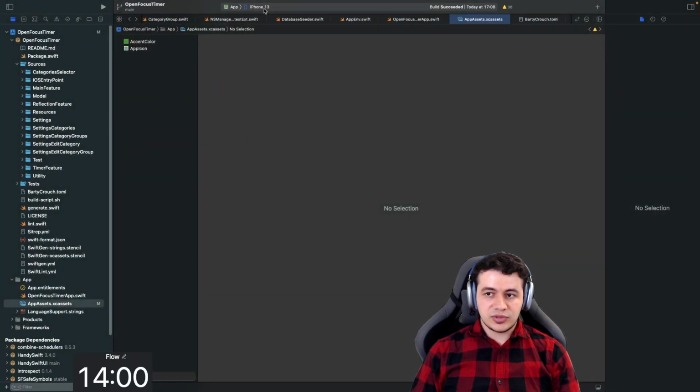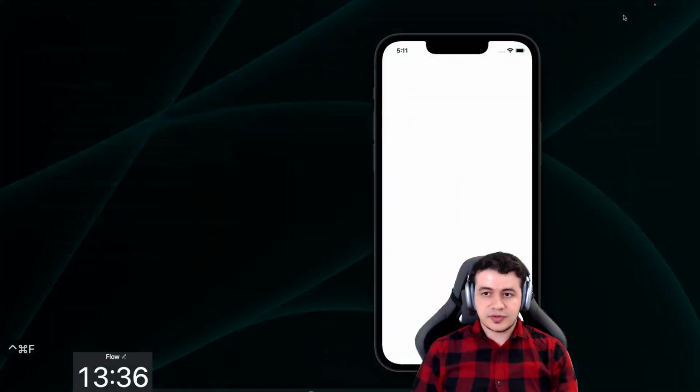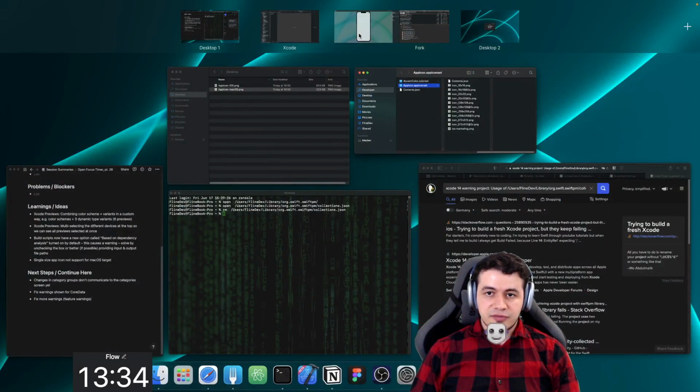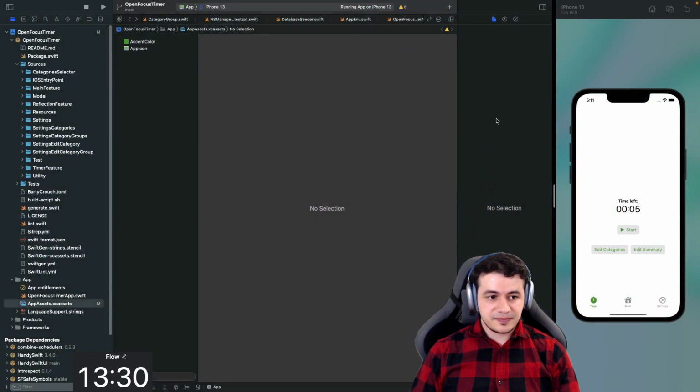So I will just be running the app in the simulator. All right, let's put this on the side of Xcode to see this side by side.